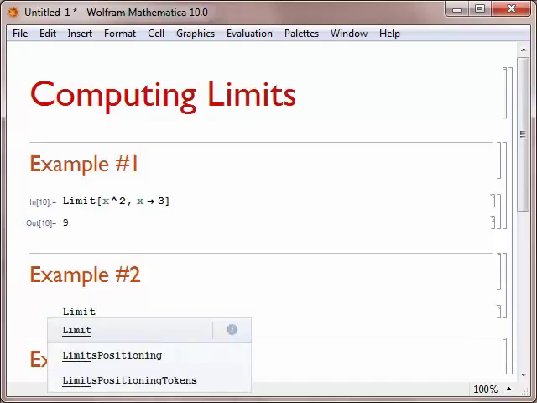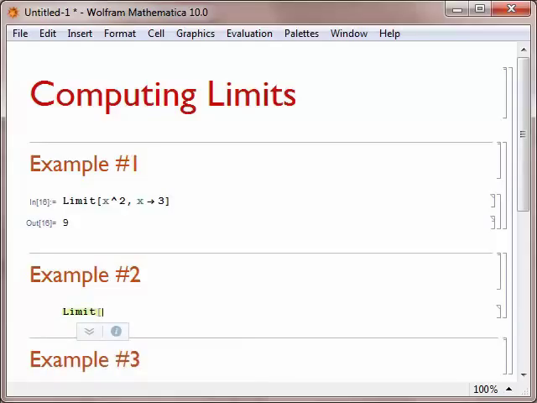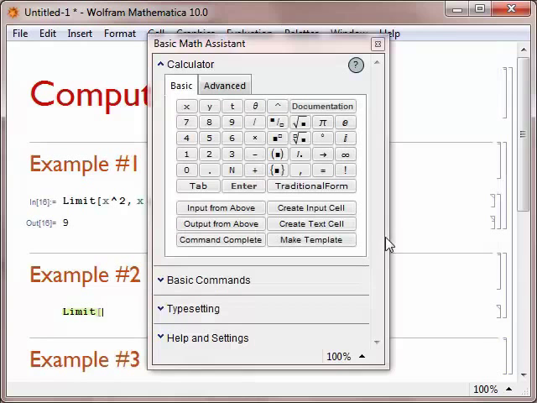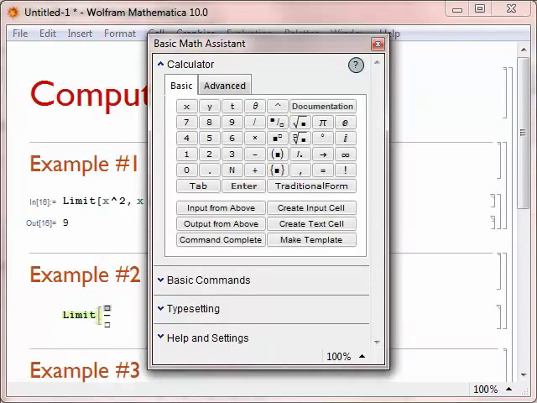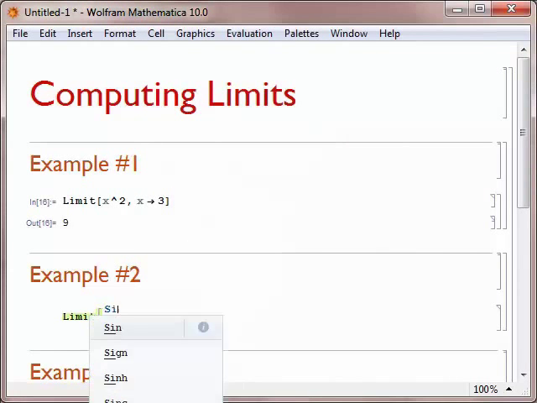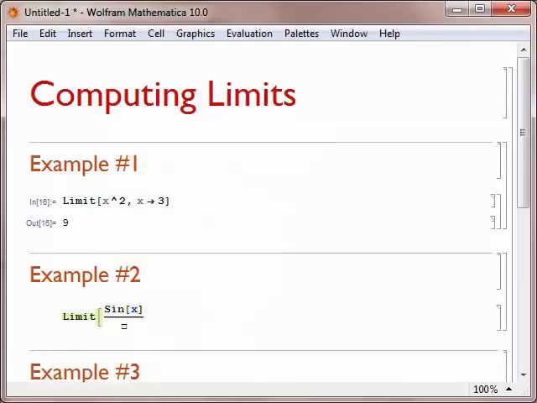Our next example is going to be to find the limit as x approaches 0 of the sine of x over x. So we'll type Limit with a capital L, then we'll do a square bracket. Now we need to type sine of x divided by x, so we need to do a fraction. In order to do a fraction, we can use the palette and find the fraction button. If we hover over that button, we also see the keyboard entry. The shortcut for this would be Control / so we could do that instead of using the palette. But now we'll type the sine of x, and again, because Sine is a Mathematica command, we use a capital S and we put square brackets around the x.